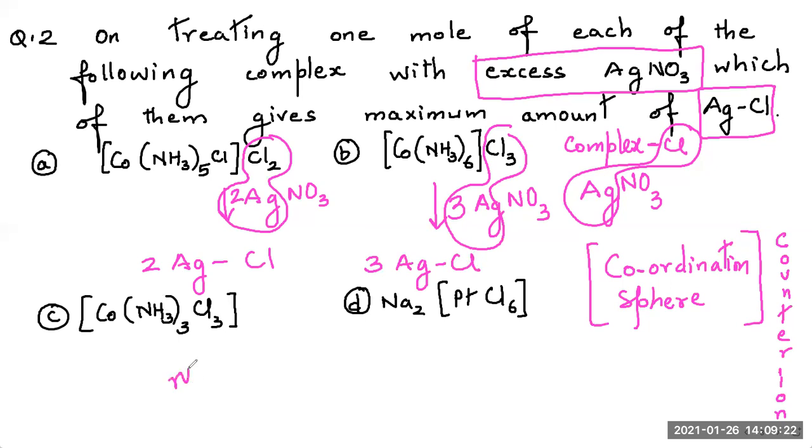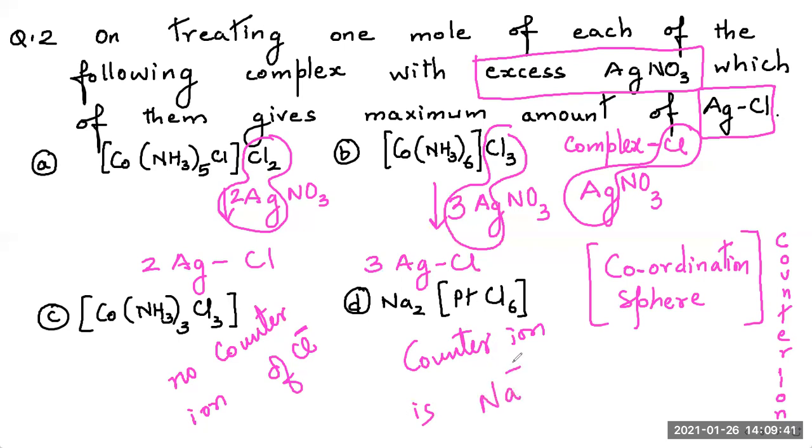Here, there is no counter ion of Cl minus. Here, the counter ion is Na plus, but I need Cl. So the ones which have Cl as counter ion are options A and B, but it is saying the one which gives maximum AgCl.